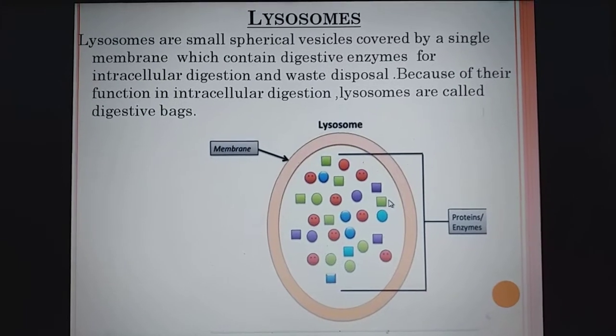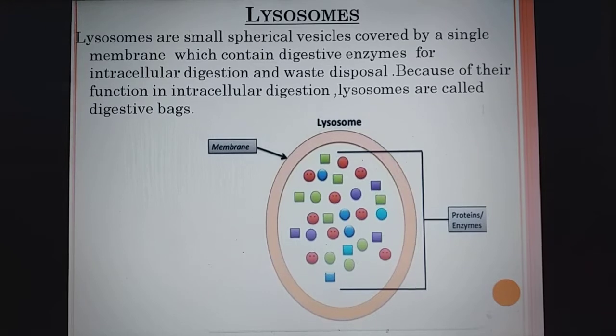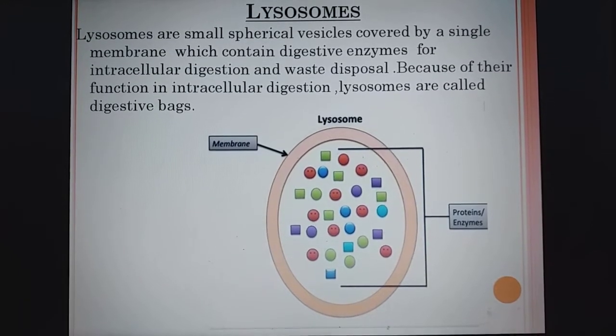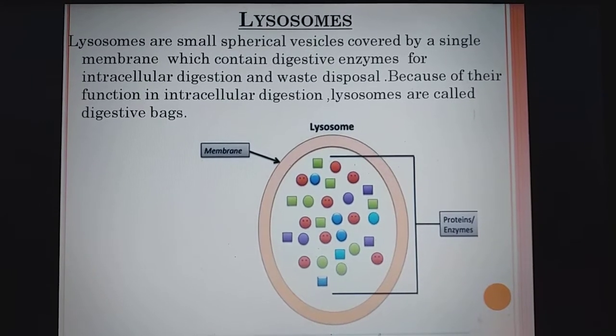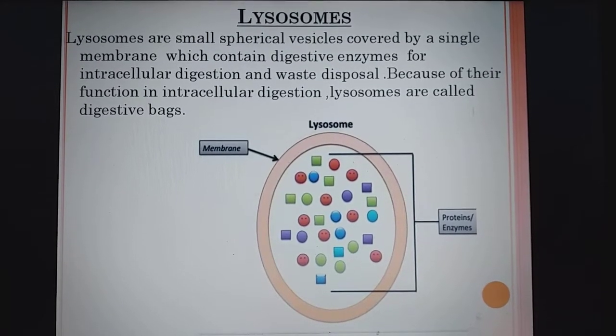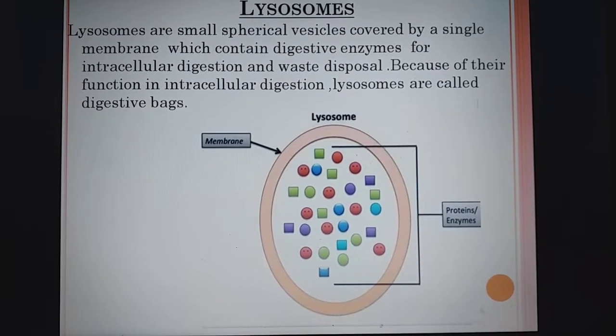Lysosomes fuse with the structure to be digested. The enzymes are seldom released except when the cell has been damaged. In a damaged cell, lysosomes burst to release enzymes for digestion of cellular components, because of their ability to kill and digest cellular components.